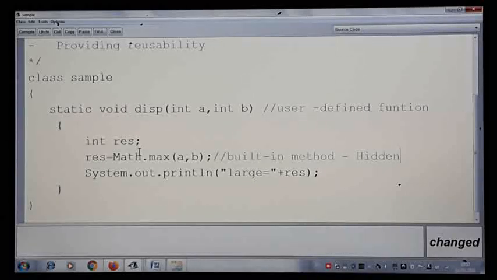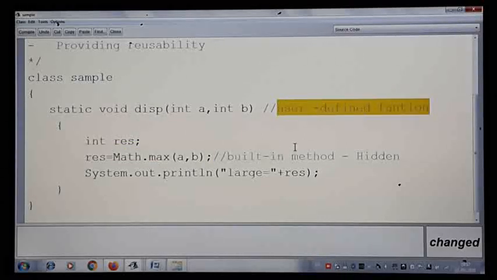Similarly here also, math.max is the one which has been defined already in Java. They just tell you how to make use of or how to call this method, but they won't give you the coding part of it. That is hiding the details. Similar to that, you also can write your own function and tell your friends or anybody to make use of these functions. What functions you are writing means user defined function.